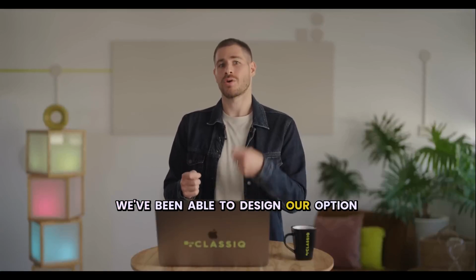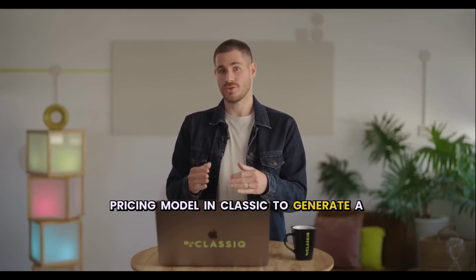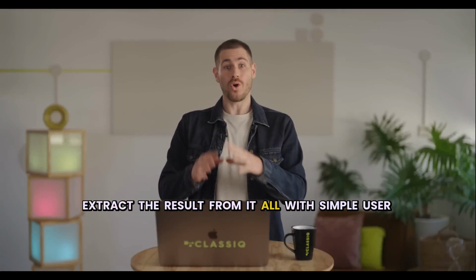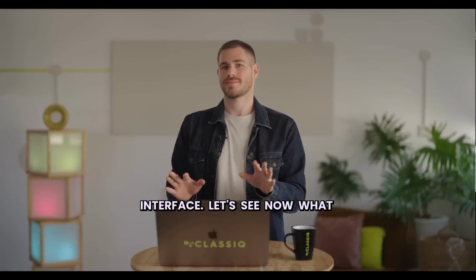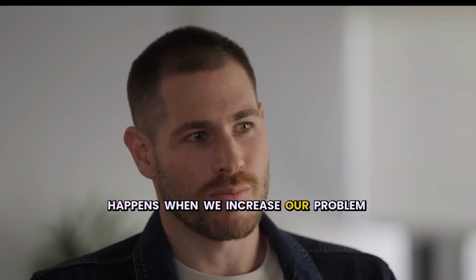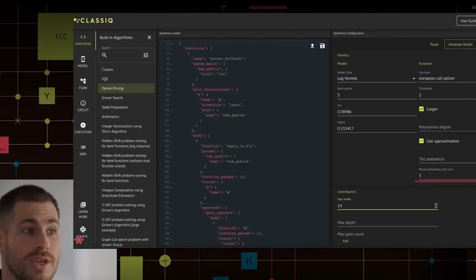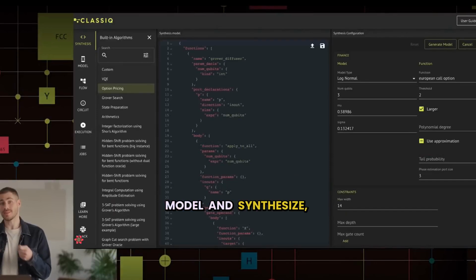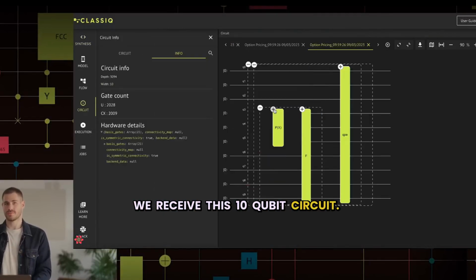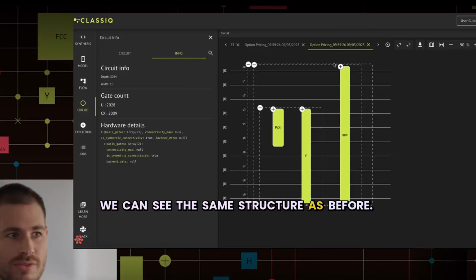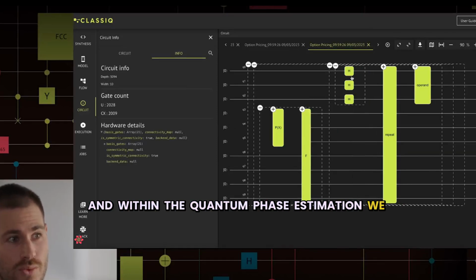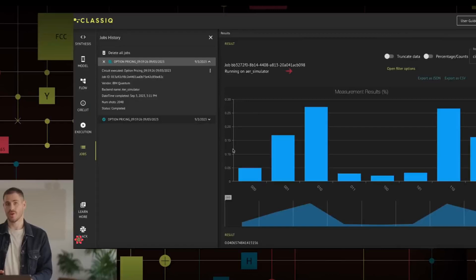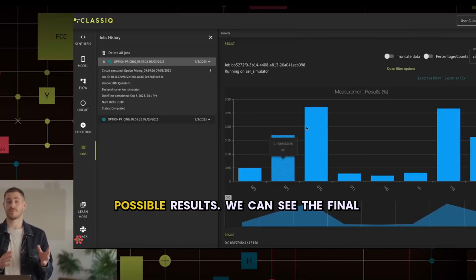We've been able to design our option pricing model in Classiq, to generate a circuit for it, to understand it, and to extract the result from it, all with a simple user interface. Let's see now what happens when we increase our problem size a bit. We now choose 3 qubits for the phase estimation to store the results, and when we generate the model and synthesize, we receive this 10 qubit circuit. We can see the same structure as before, and within the quantum phase estimation, we now have 3 qubits that store the results. When we execute the circuit, we now receive a histogram with 8 possible results.